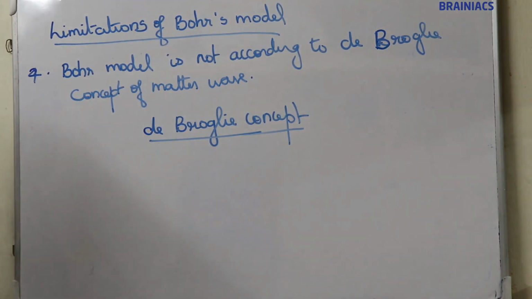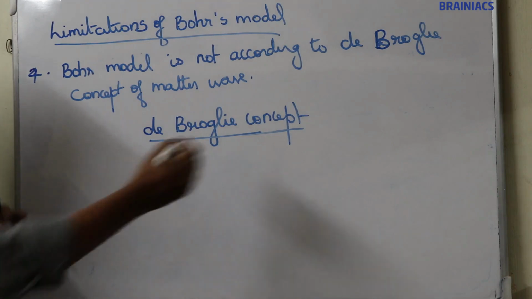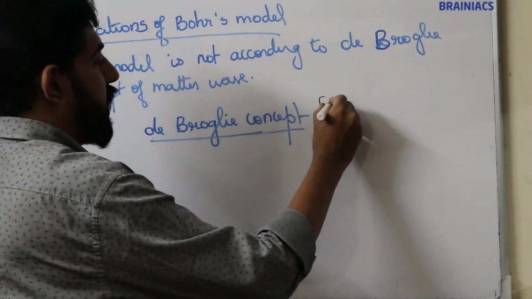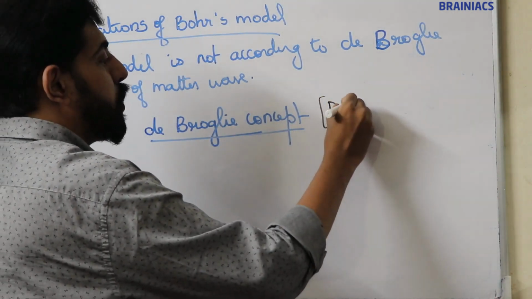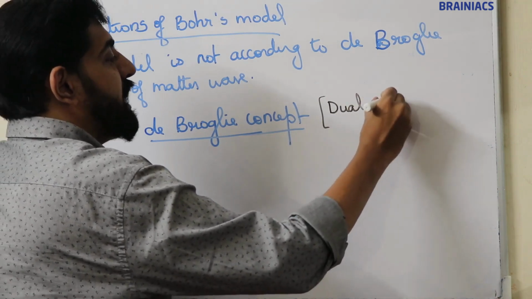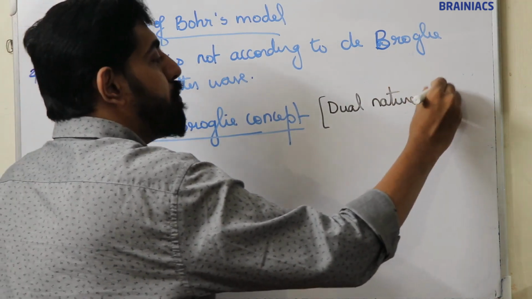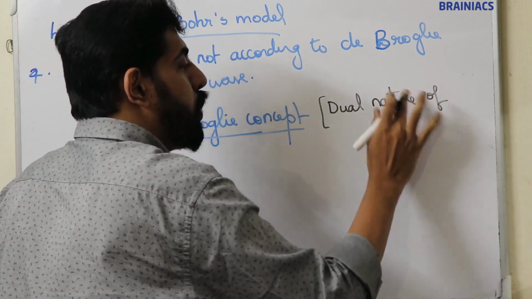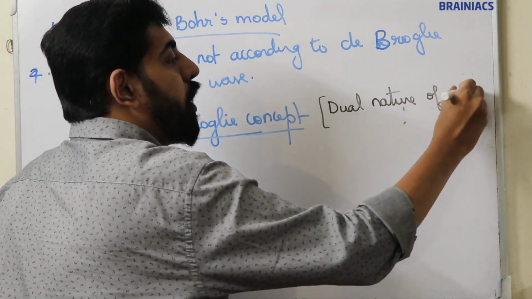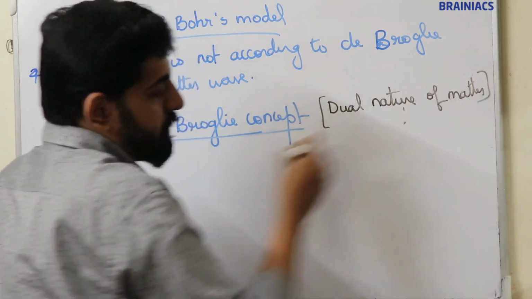He proposed a concept that is known as the dual nature of matter. According to de Broglie, light possesses dual nature.